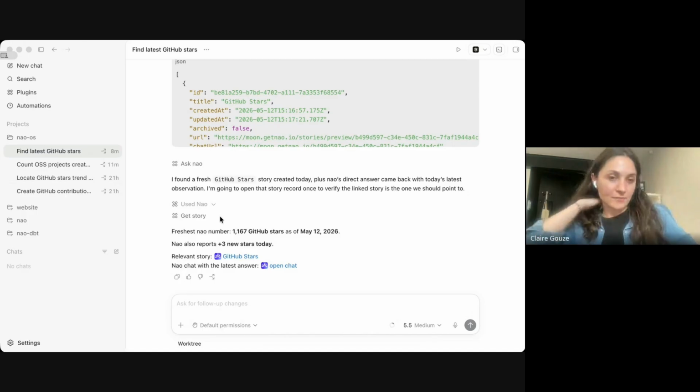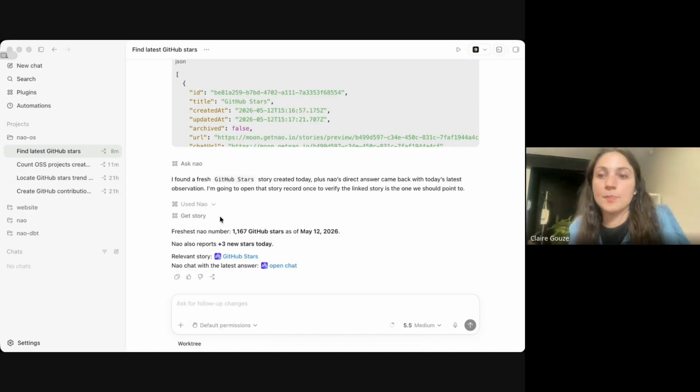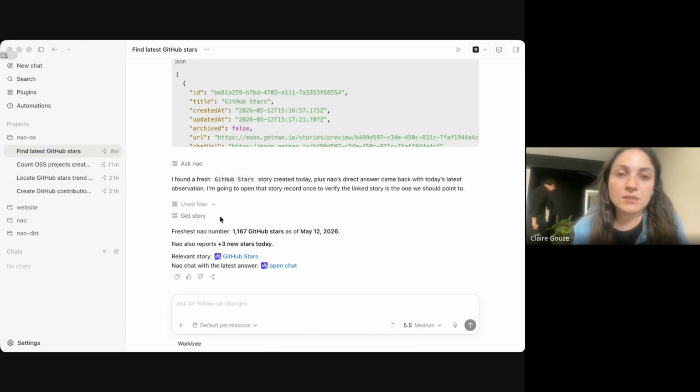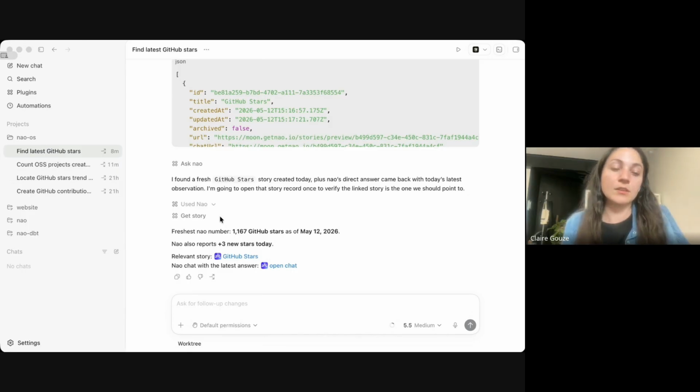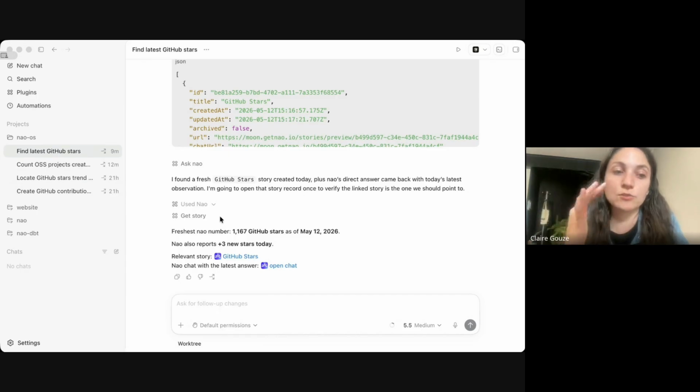And one thing I did also, so for example, if you already have built, let's say, company skills where you define how to use different tools, etc. Internally, I also built a skill which is like a data analysis skill, and it's going to call the Nao MCP and be able to run some analysis. So yeah, this is also something you can create. You can create a skill around the Nao MCP so that anyone at the company can use it, and to teach your agent how to use Nao MCP.